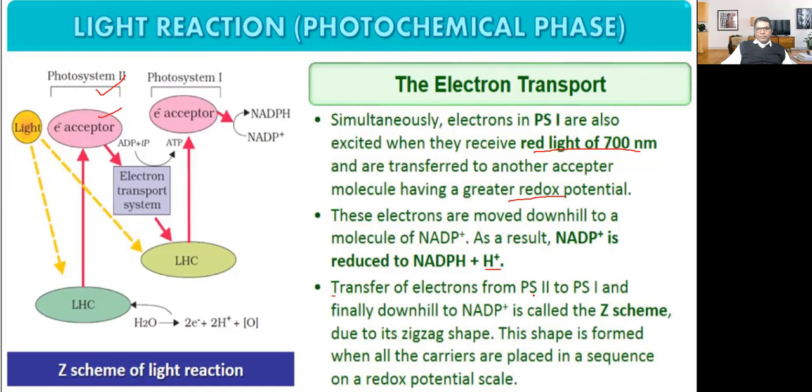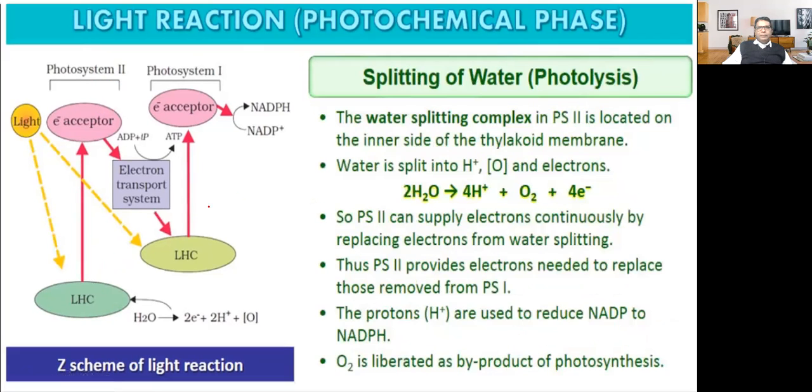Transfer of electrons from photosystem second to photosystem first and finally downhill to NADP ion is called the Z scheme due to its zigzag shape. Zigzag shape. Yeah, Z. This shape is formed when all the carriers are placed in a sequence on a redox potential scale. So let us move ahead. Now the splitting of water, that is called photolysis.